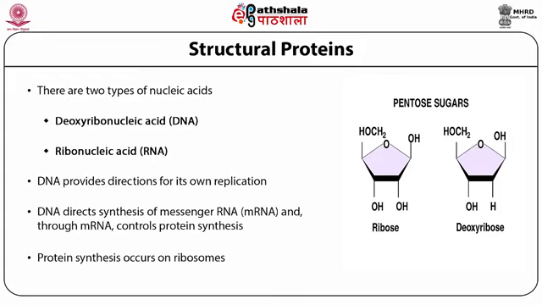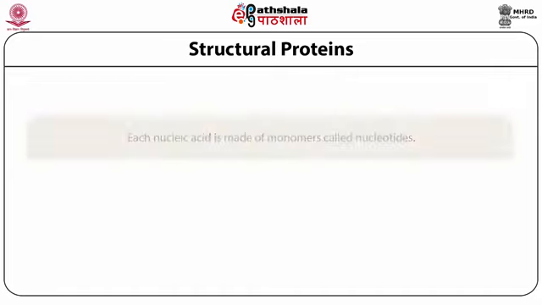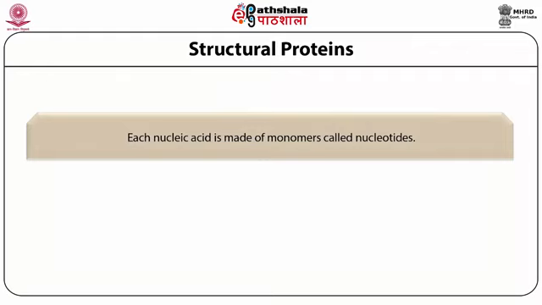So the basic difference between ribose and deoxyribose is whether the second carbon has the hydroxy group. If it is present, that is ribose. If not present, that is deoxyribose. Each nucleic acid is made of monomers called nucleotides. A nucleotide means a phosphate unit, a sugar portion and a nitrogen base. All together combined, they are called nucleotides.